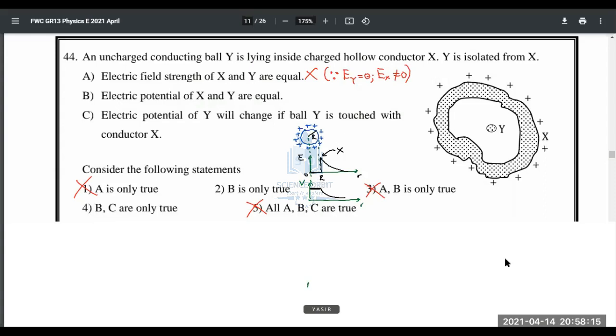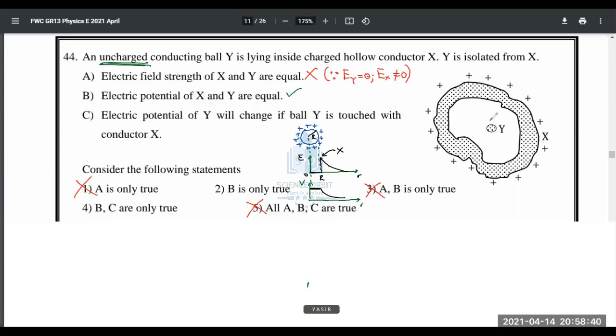Now the problem is C. Electric potential of Y will change if ball Y is touched with conductor X. Will it make any change, people? I don't think so, right? Because the inner surface is not charged. This is also not charged. Uncharged, careful.